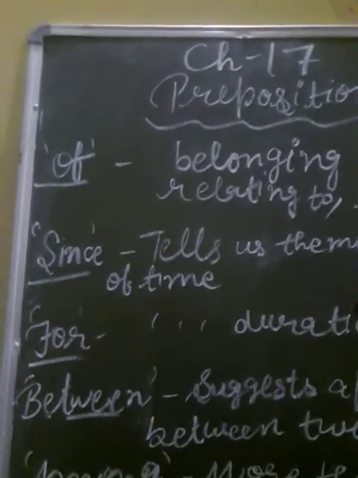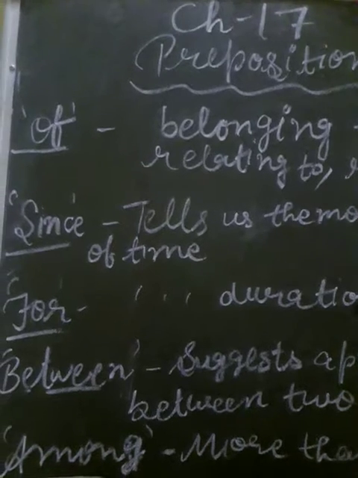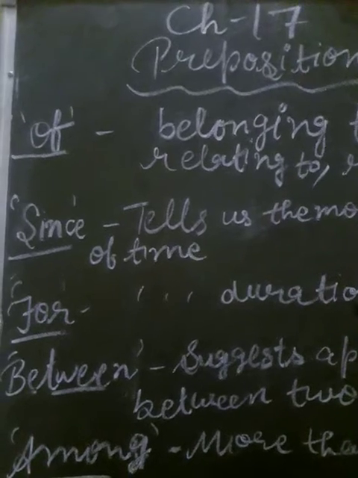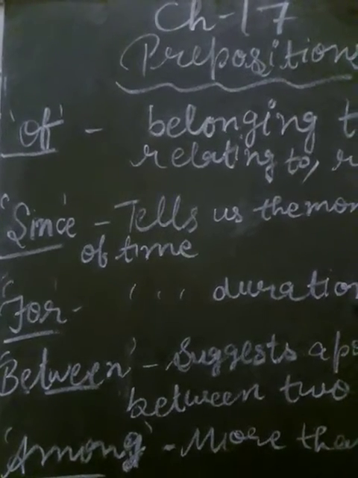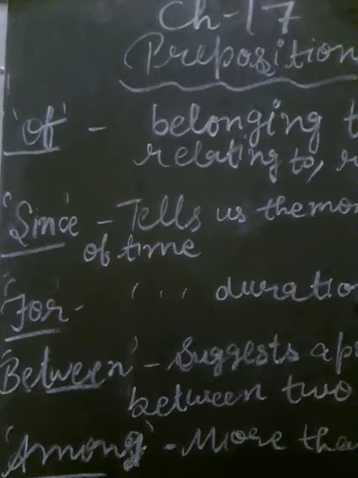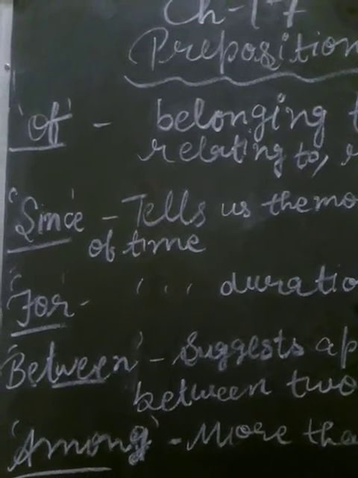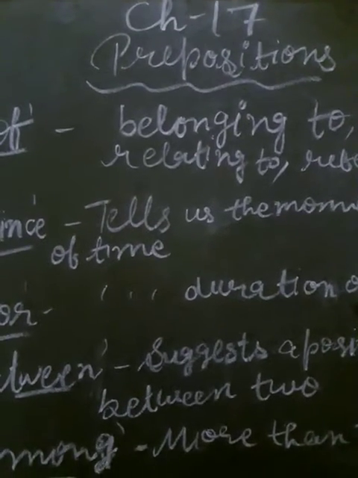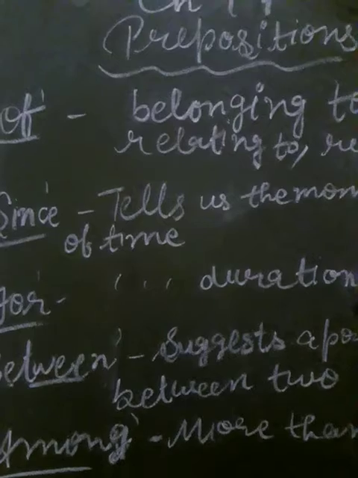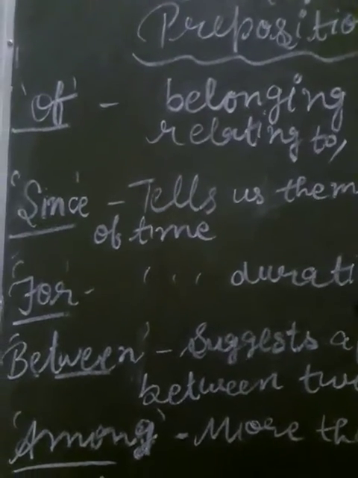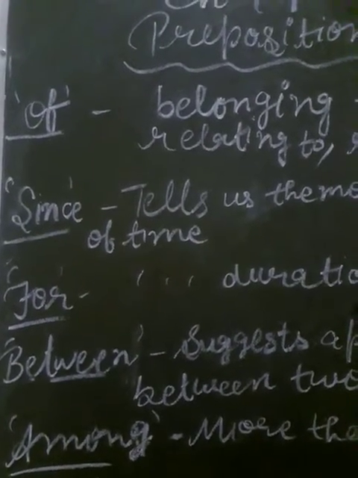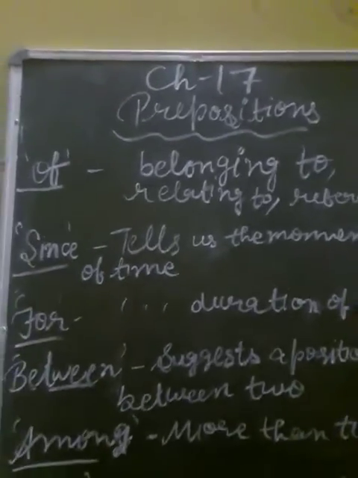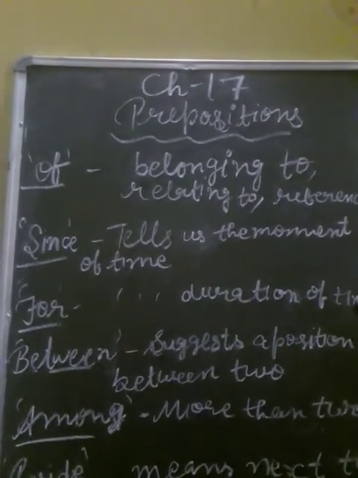So what are the examples of for? I have been studying English for 16 years. हाँ, तो this sentence tells us how long it lasted. So it tells us the duration of time. उसने 16 years के लिए English study की. And next example is Mac has been in Europe for 2 years.